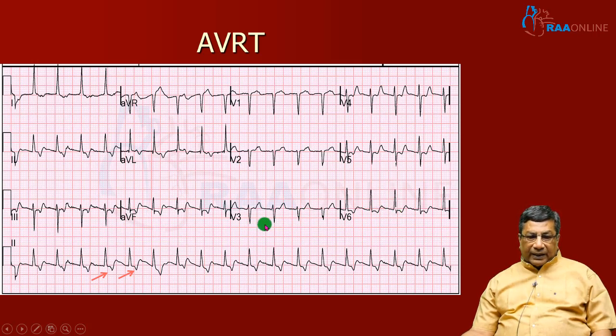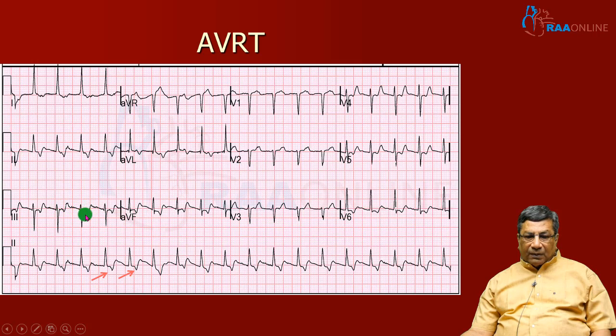Then we have to understand the mechanism. So, I carefully see whether there is an inverted P wave in my inferior leads. Look at lead III. In lead III, after the T wave, in the ST segment, you clearly see that an inverted P wave is happening. That means the retrograde activation has taken a little more time than the antegrade ventricular activation, and it is inscribed in the ST segment of the tachycardic complex.